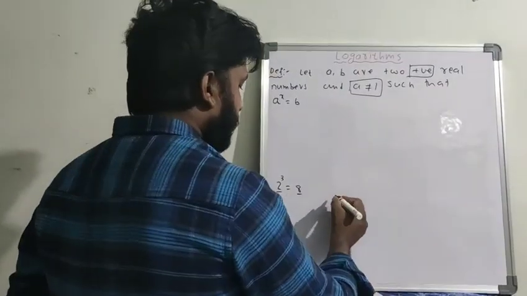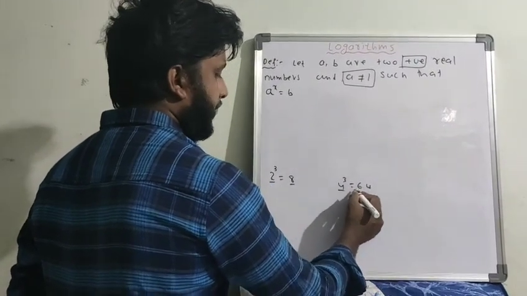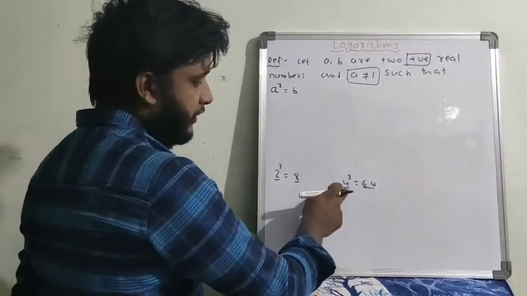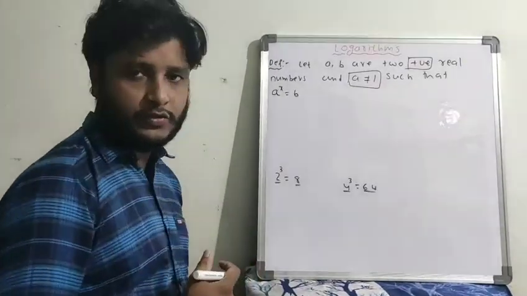We have to observe. Say for example, 4 cube is equal to 64. This is a and this is b. So this is also positive. 4 is not equal to 1, and 4 and 64 are positive real numbers.